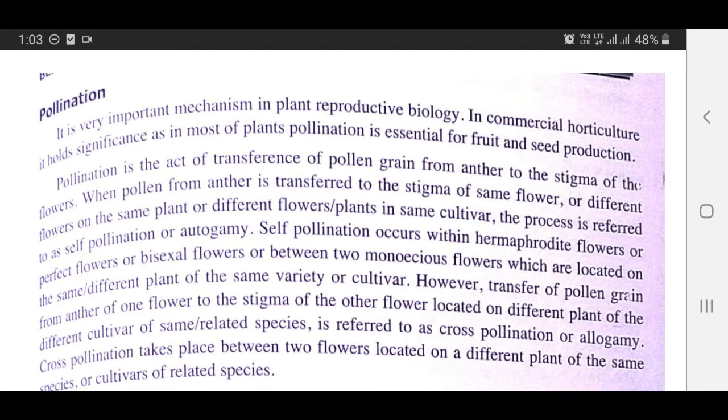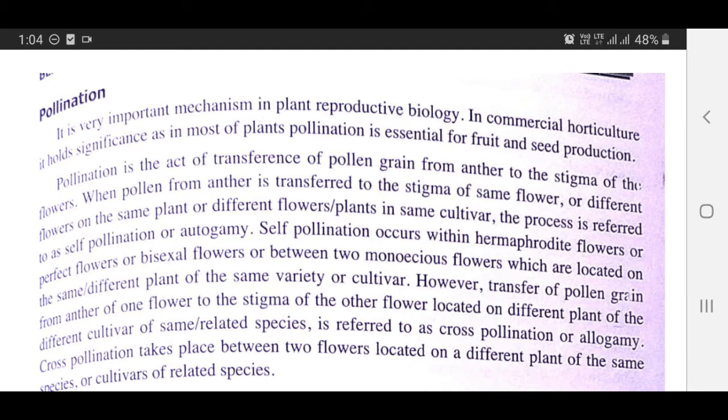Today's topic is pollination. Pollination is a very important mechanism in plant reproductive biology. In commercial horticulture, it holds significance as in most plants, pollination is essential for fruit and seed production. Pollination is the act of transference of pollen grain from anther to the stigma of the flowers.